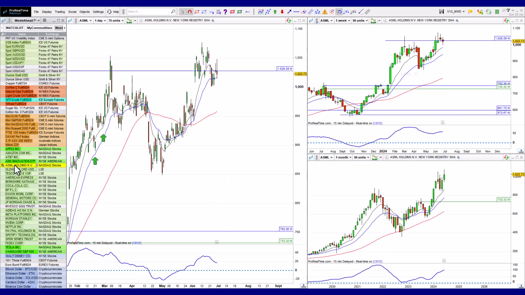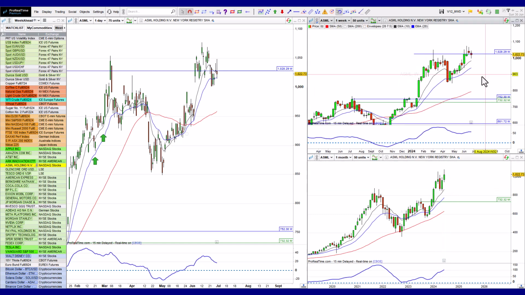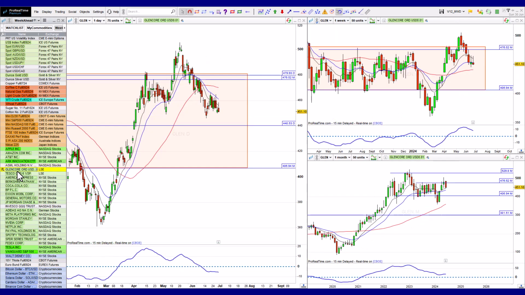Then we've got ASML. Okay, so ASML is definitely struggling with this resistance area around the 1,000 mark. The monthly looks okay, but it is battling in that area. So overall, I still expect this to continue to push higher, even if it has small pullbacks. The momentum is still more bullish than bearish, but yeah, it's battling a bit with that resistance level.